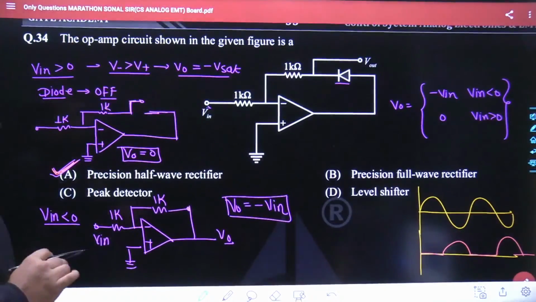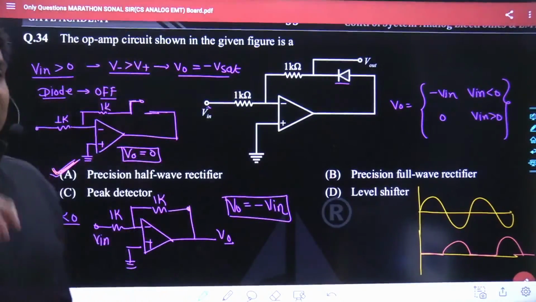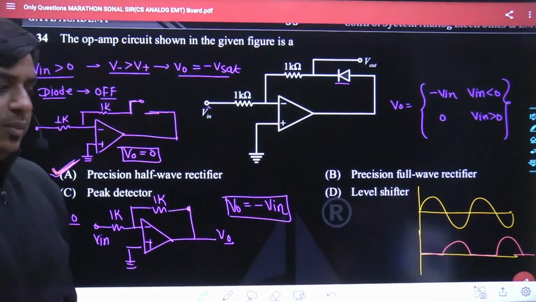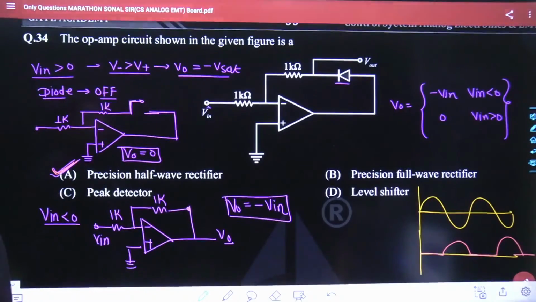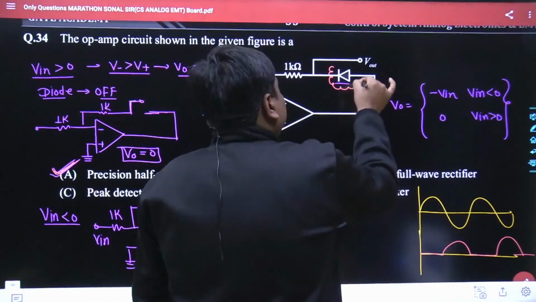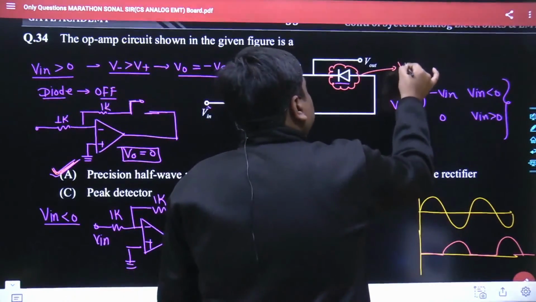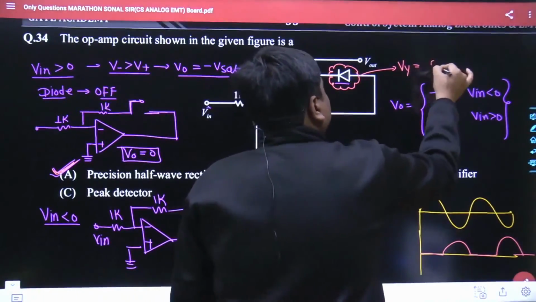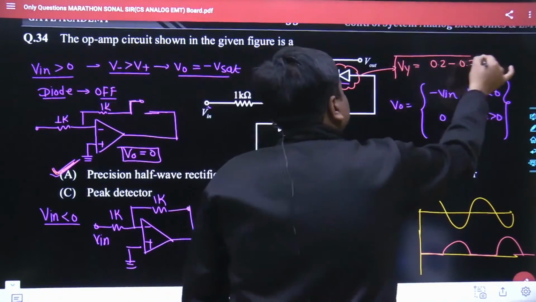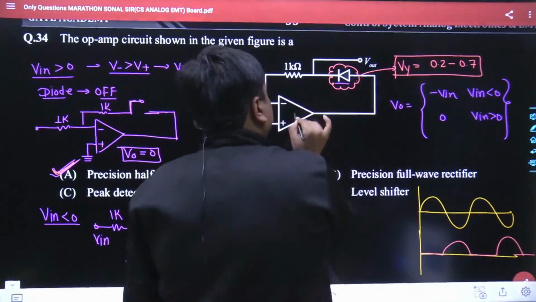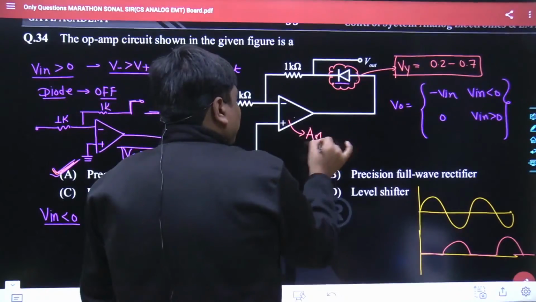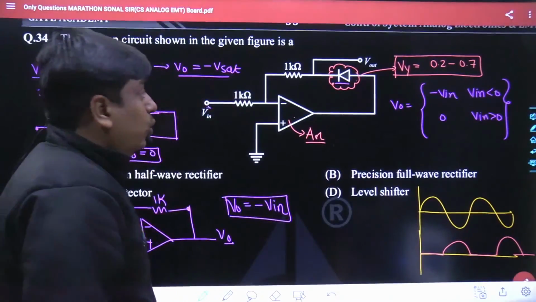May I know why this is being called as a precision rectifier? If you have any sort of idea why this circuit is being called as a precision rectifier, may I know? This is called as a precision rectifier because as far as this practical diode is being concerned, the cut-in voltage of the practical diode falls somewhere in between 0.2 to 0.7. But when this diode is being connected in cascaded to the operational amplifier, ideal operational amplifier has the open loop gain equals to AOL.